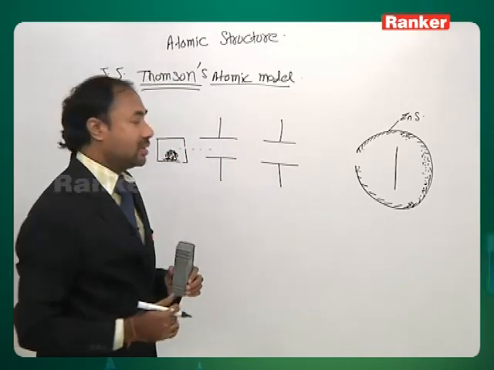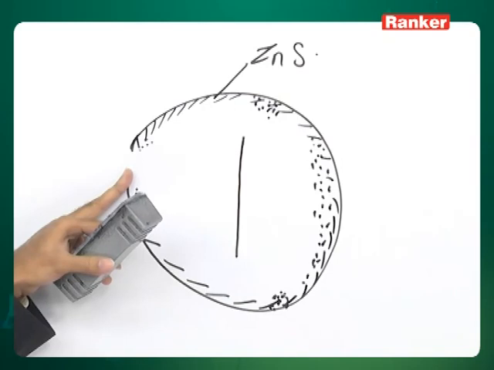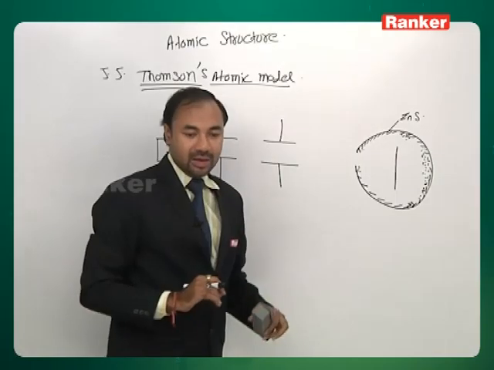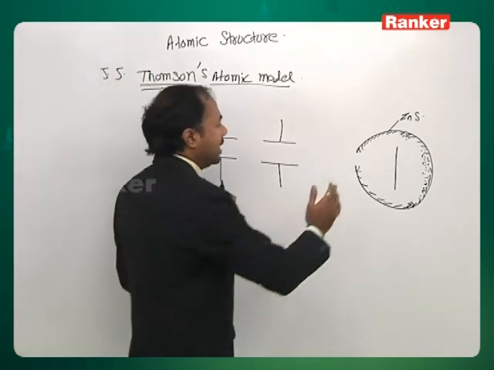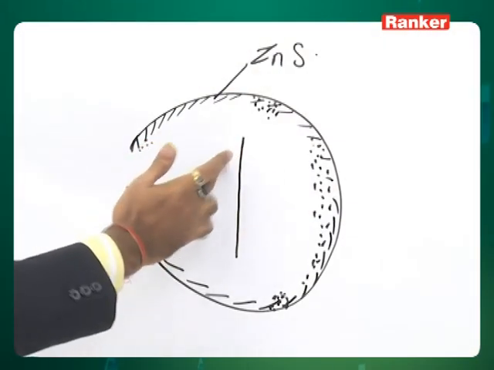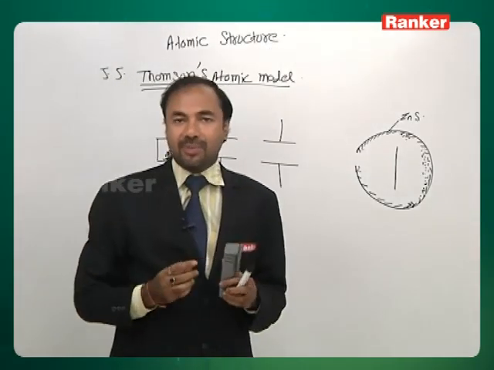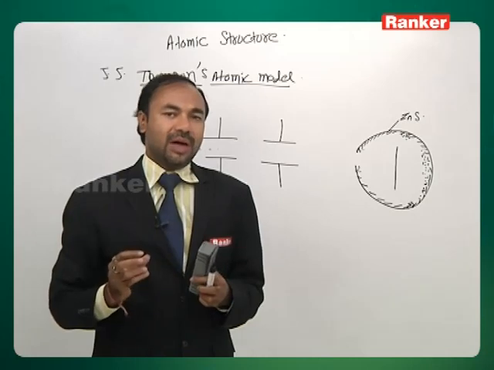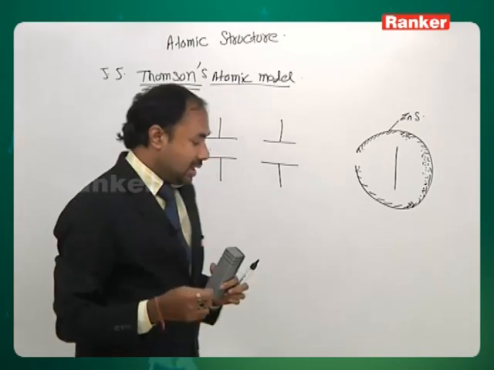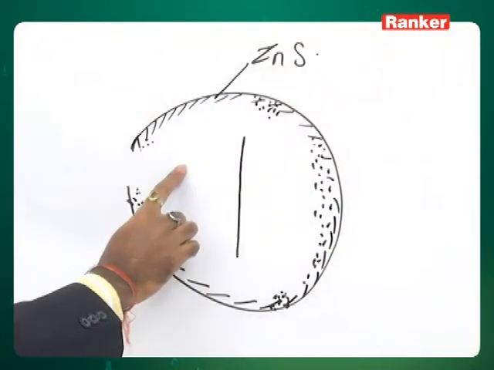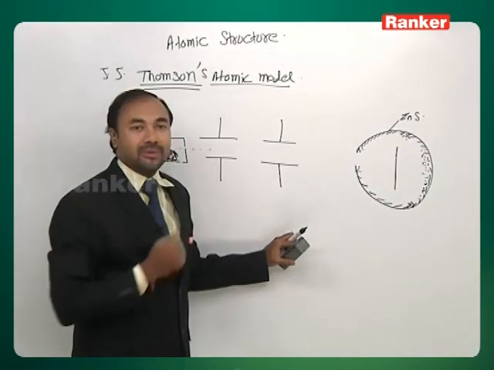Actually when Rutherford saw these black spots, he was surprised like anything. How would these black spots have been made? Basically these would have been made if an alpha particle collided with the foil here and came back. Alpha particle has very high penetrating power, so high that even a steel sheet can be penetrated by an alpha particle. But even a thin gold foil it could not penetrate. That was very surprising for Rutherford here.